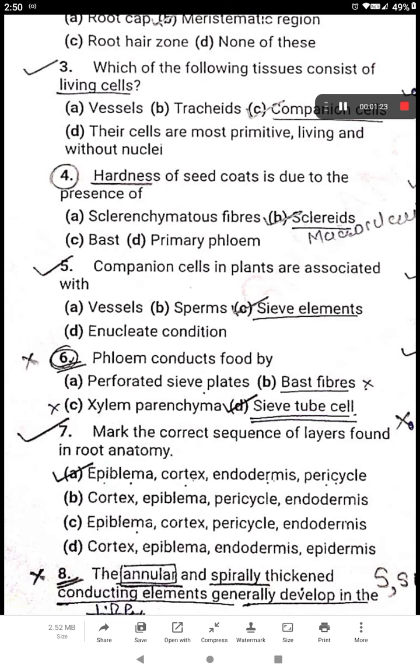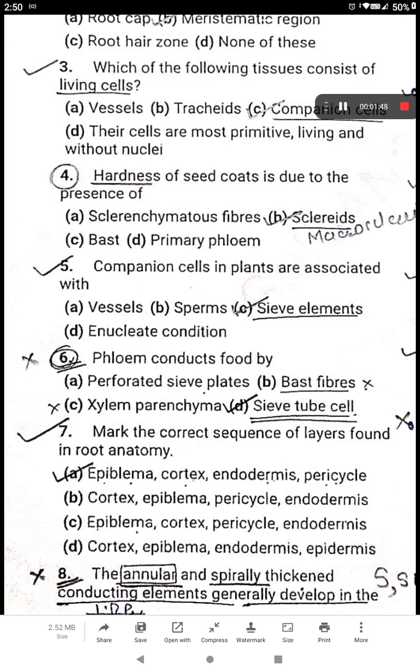Okay, so phloem conducts food by. This was a somewhat ambiguous question, which was confusing. It can be perforated sieve plates, and it can be sieve tube cell also. According to my knowledge, both are the right answer. But Miss did not give it right.